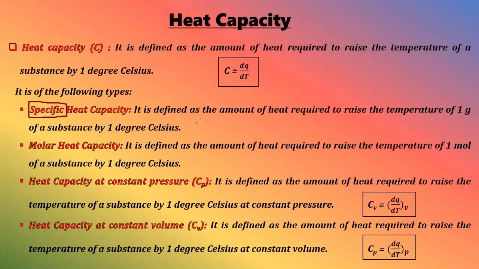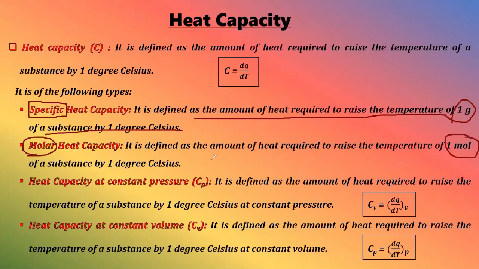That is the formula. The definition is, it is defined as the amount of heat required to raise the temperature of 1 gram. See, 1 gram implies that we are dealing with mass of a substance by 1 degree. So 1 gram by 1 degree, right? That is specific heat capacity. Now whenever we are moving to molar heat capacity, this 1 gram will become 1 mole, otherwise the definition is same.